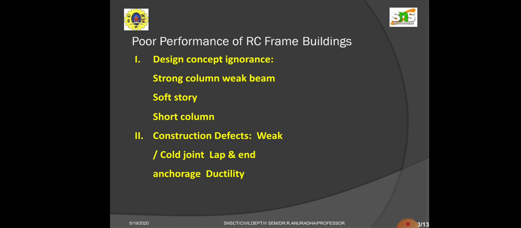And construction defects come under weak or cold joint, lap and end anchorage ductility. You can see this whenever a beam and a column are connected or a joint happens, we should connect it properly. Or else what happens? Whenever a lateral force or an earthquake occurs, if there is no proper connection, then the beam will fall down separately and the column will fall down separately. That is called construction defects, particularly in joints.